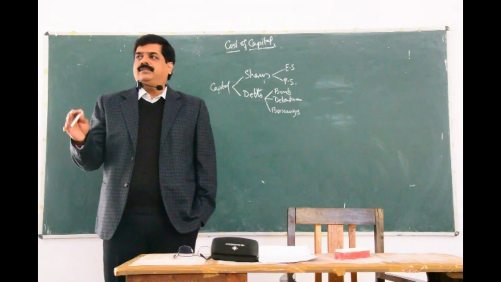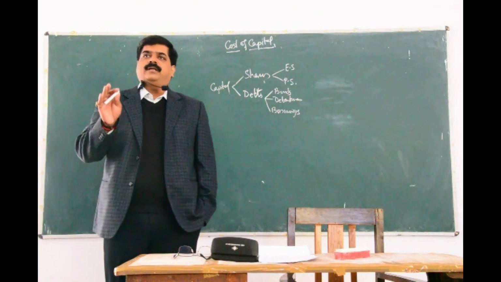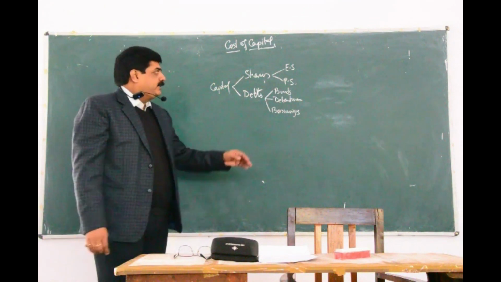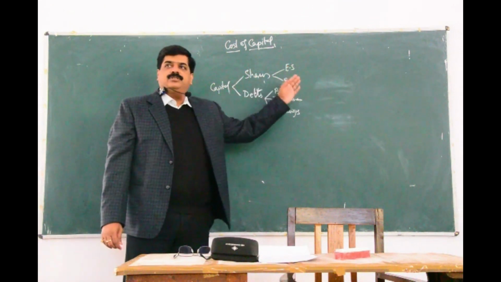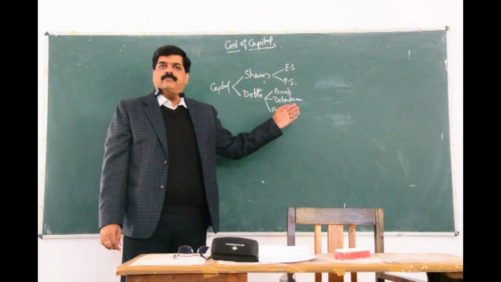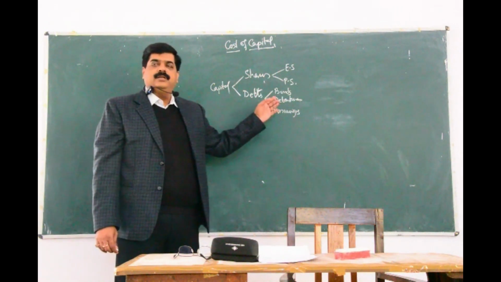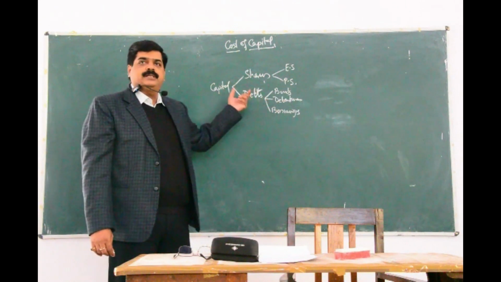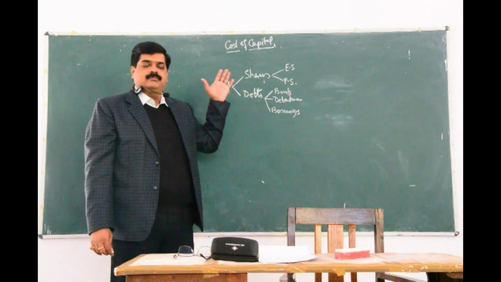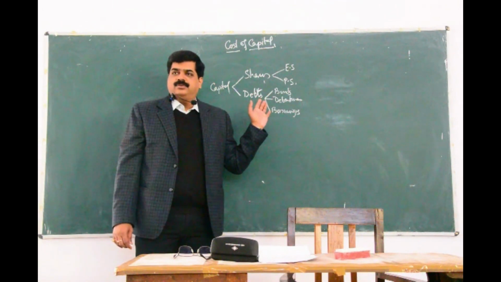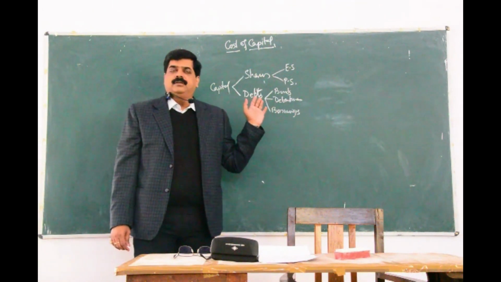If the period crosses a year, it can be considered as a long-term borrowing. These are the various sources which have made long-term finance available for the company, which contribute in constructing the capital of the company. These are the external sources who have brought the capital to the company.